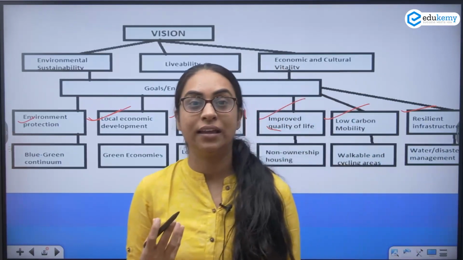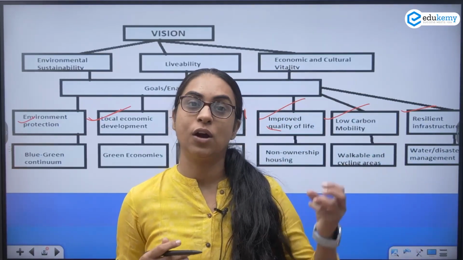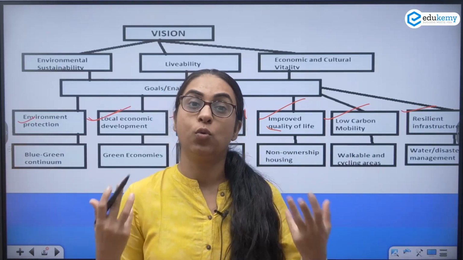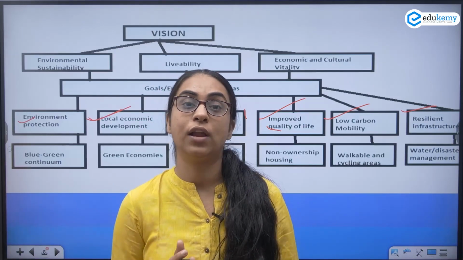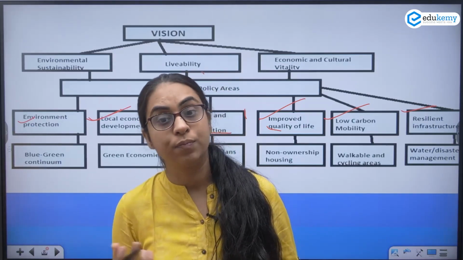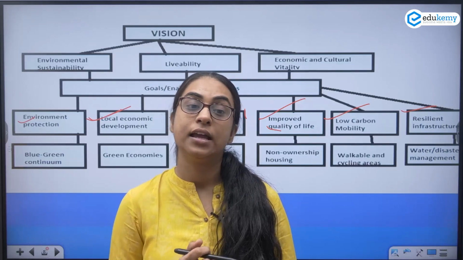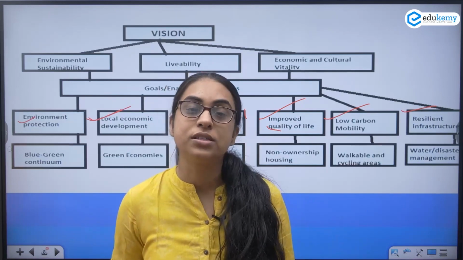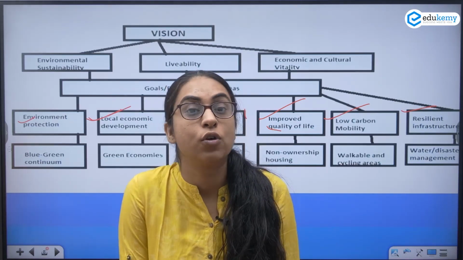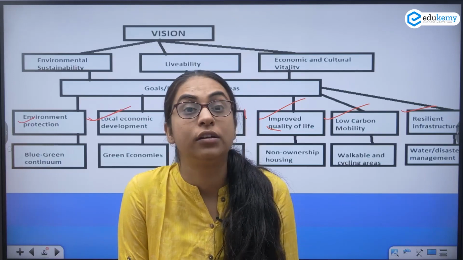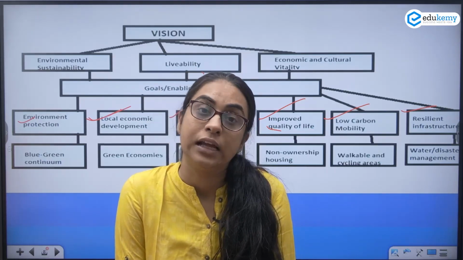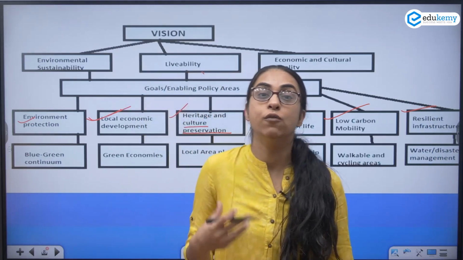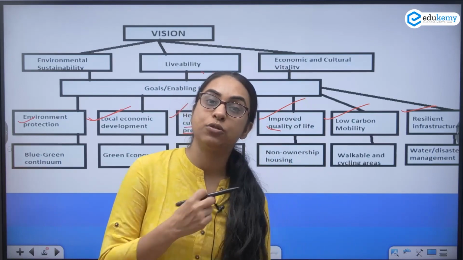Okay, settlement planning: how do you plan a city? You have to take into account environmental sustainability, economic viability, and ensure quality of life. When we ensure quality of life, you have to go for low carbon mobility, disaster resilient infrastructure, and the blue-green continuum. We have read about the models: in China you have the sponge city, and we have transit oriented development that you already have studied in your class. So you'll have to use them, along with concepts like walkability and the other concepts of the syllabus.